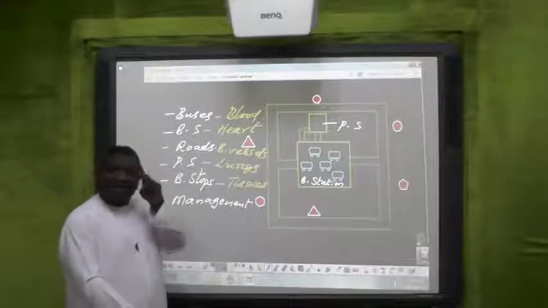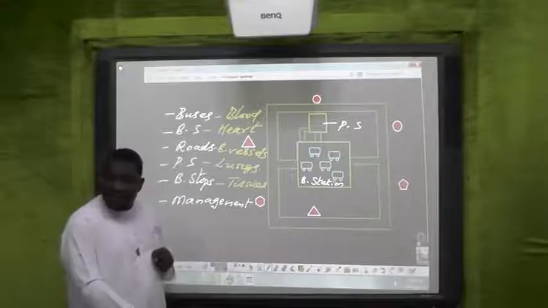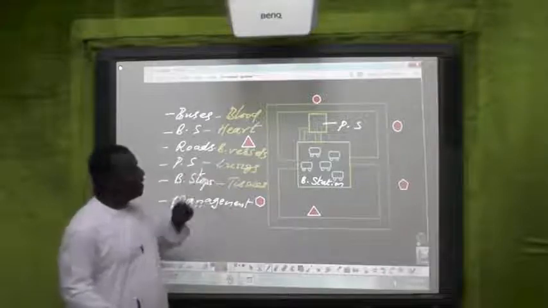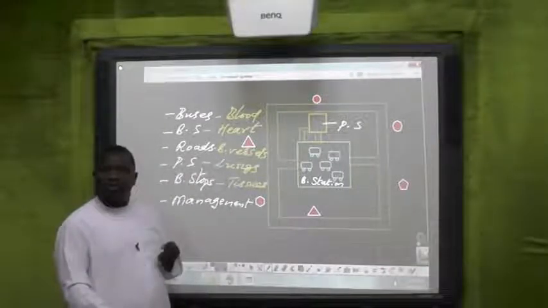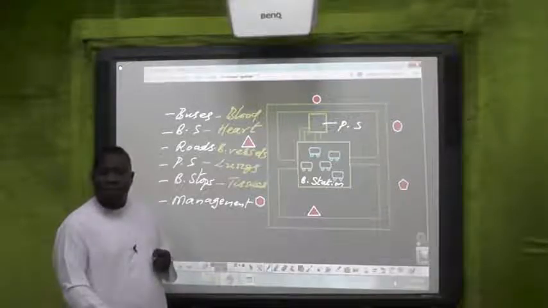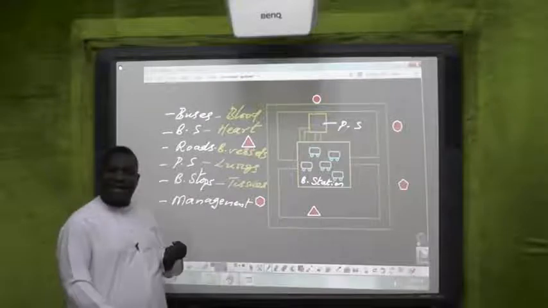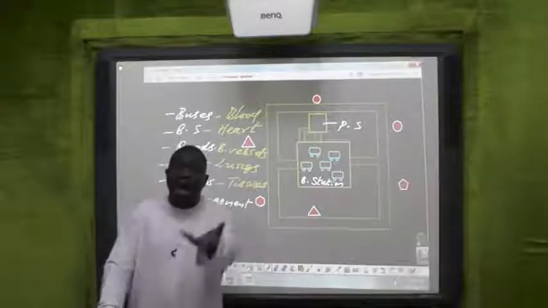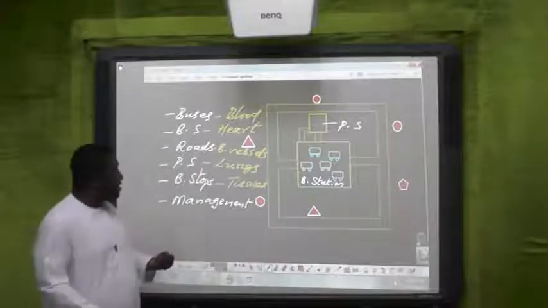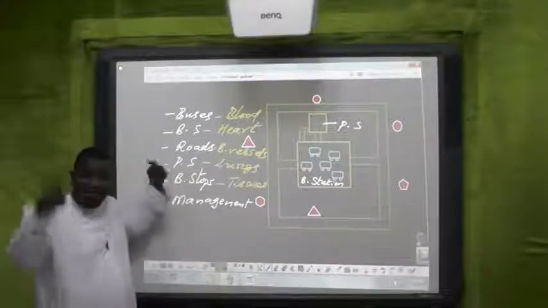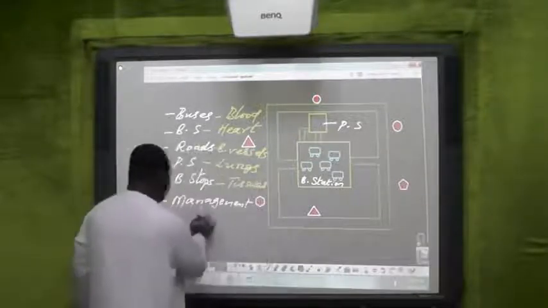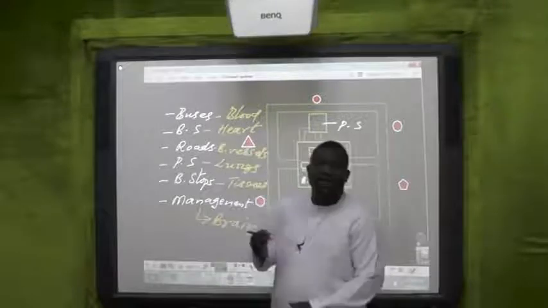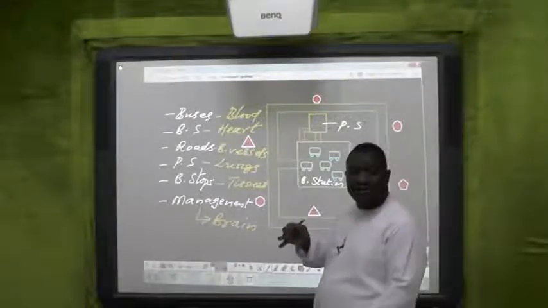In you and I, there is something which tells the blood how fast it should flow, which tells the vessels how wide they should open, which tells the lung how fast it should put the oxygen into the blood and how far it should evacuate the carbon dioxide from the blood. It tells the tissues what to bring out and what to take in. This is the management, and that management is the brain. The brain.